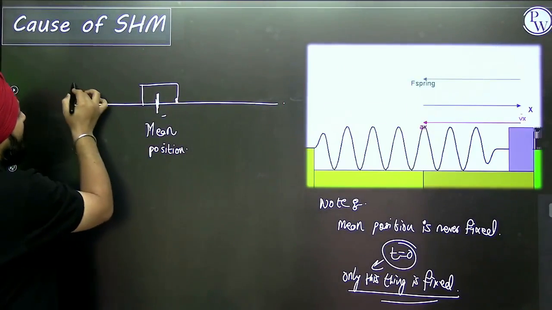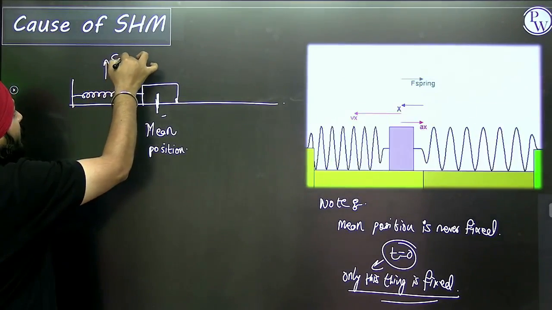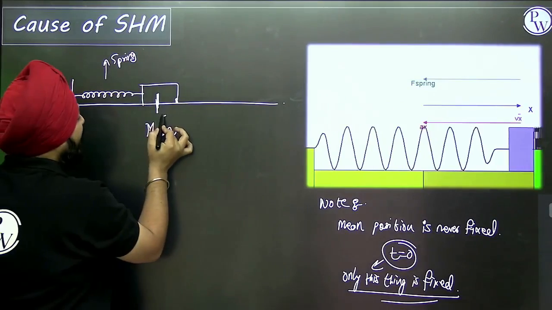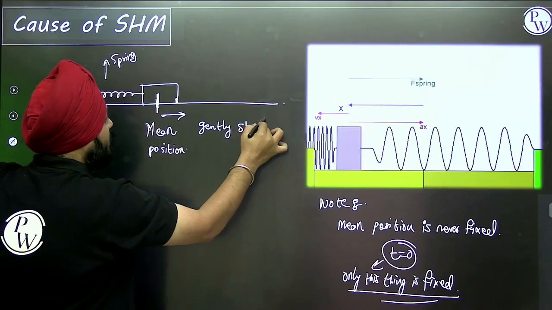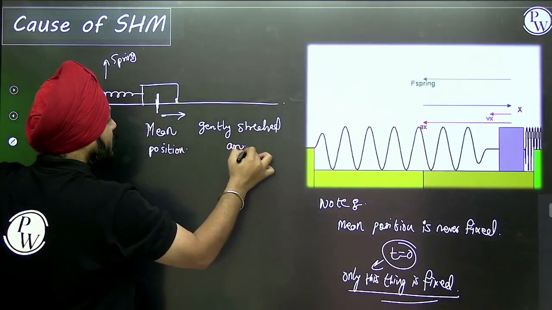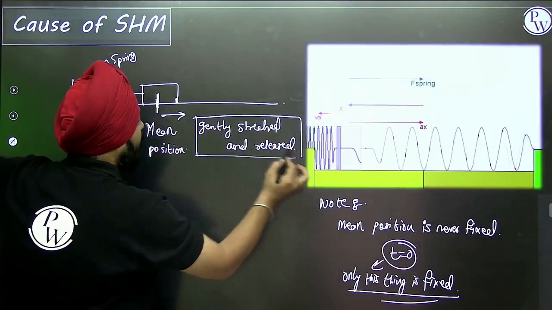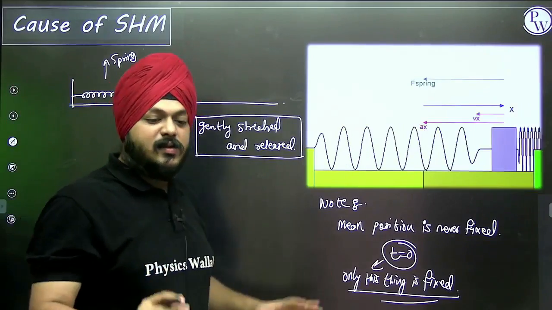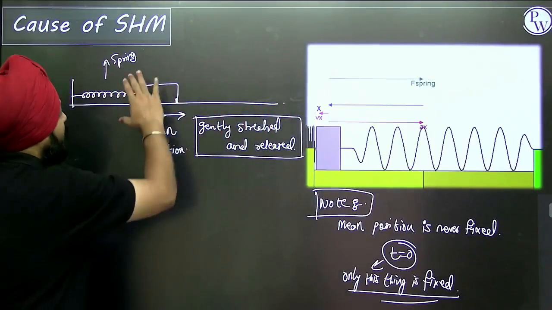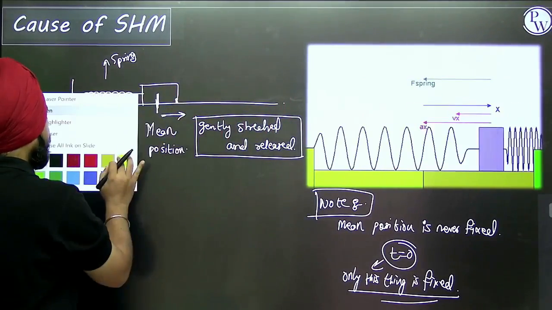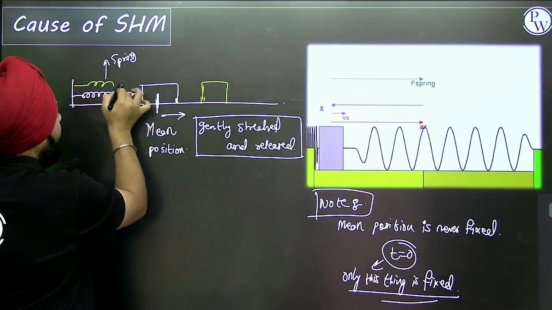Now, let us take an example. If a spring is attached to it, a very simple example, suppose it is gently stretched and released. Now what will happen? Suppose it is just gently stretched. Obviously it is going to shift itself from the mean position, and the spring is going to get elongated.